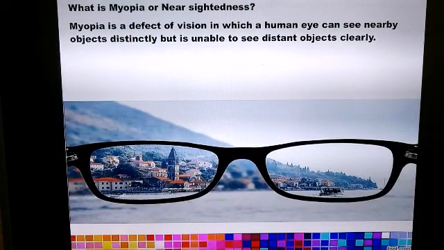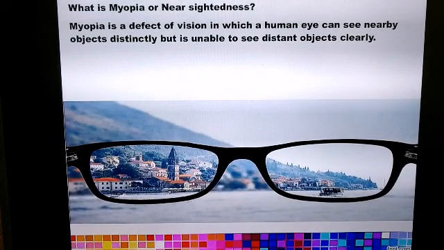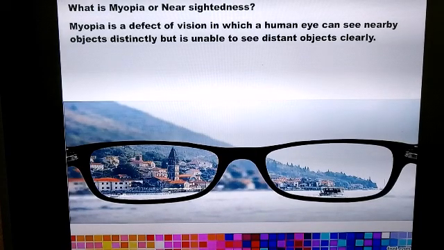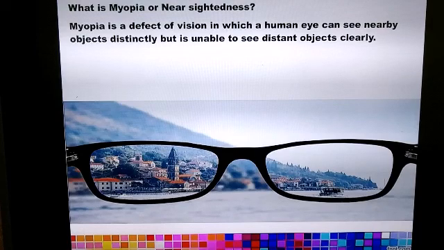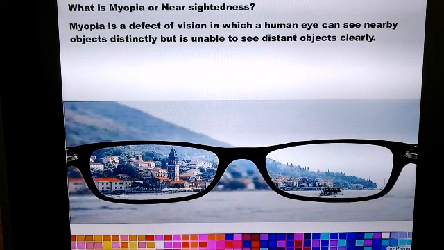Sometimes the eye may gradually lose its power of accommodation. That is, the eye lens does not have the ability to change its focal length. Then, in such conditions, the person cannot see the objects clearly or distinctly and comfortably. The vision becomes blurred due to refractive defects of the eye.